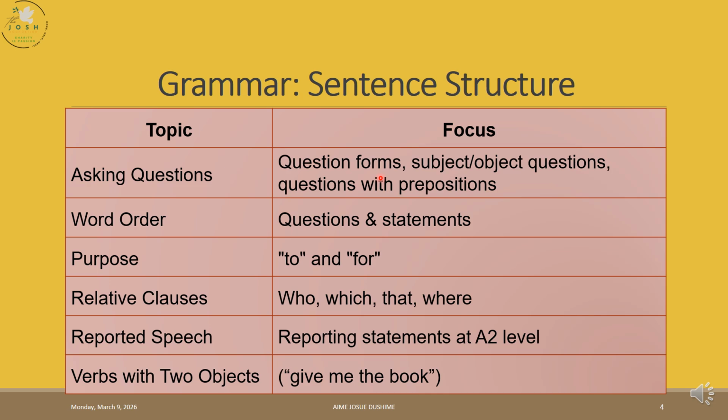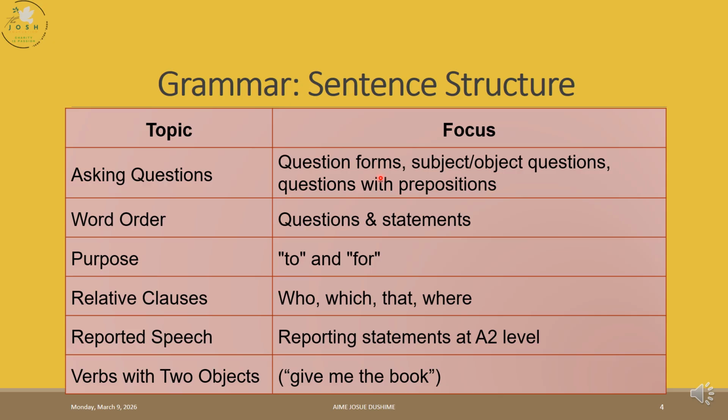Take WH. WH can be what for things, who for people, where for place, when for time, how for method or way. Then you add do or does or did. Then you add subject plus verb. Example: what did you eat? What is your name? You hear that?